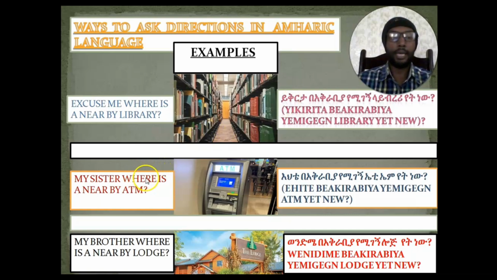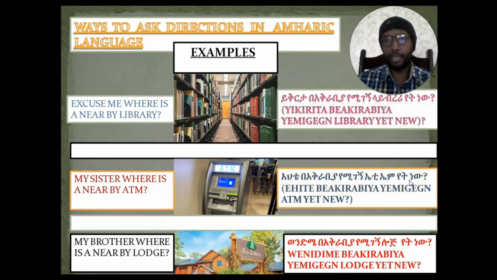The other example is that you want to find an ATM machine in your nearby place, and you are new to the place you are going. How can you ask that? If the person you are asking is female, you will say, my sister, where is a nearby ATM? In Amharic we will say: እህቴ በአቅራቢያ የሚገኝ ATM የት ነው?